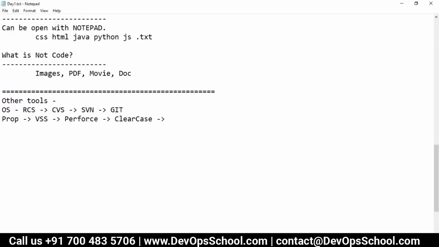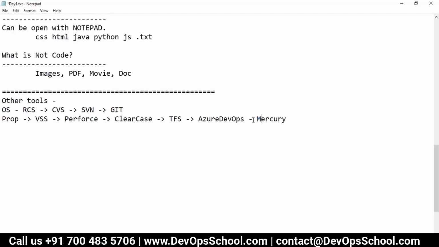Then we have TFS, and now we have Azure DevOps and all that. So these are the proprietary tools: VSS from Microsoft, TFS and Azure DevOps from Microsoft again, ClearCase from IBM, Perforce from Perforce, and Mercury also was one of the popular tools at one time.